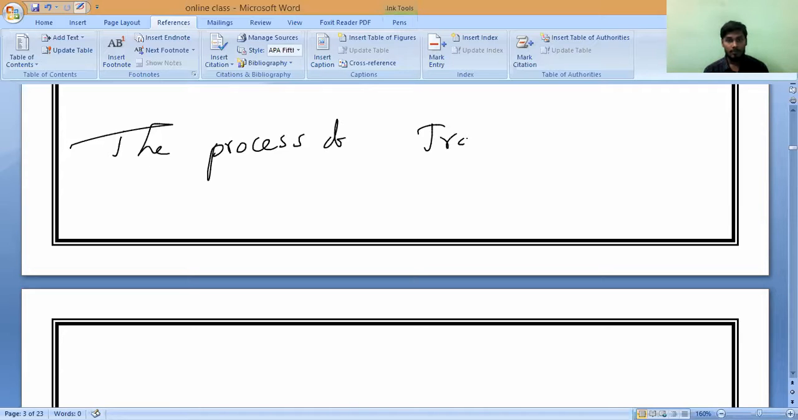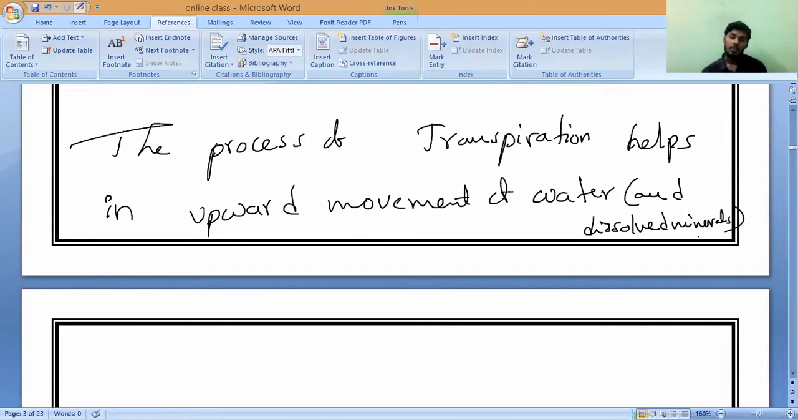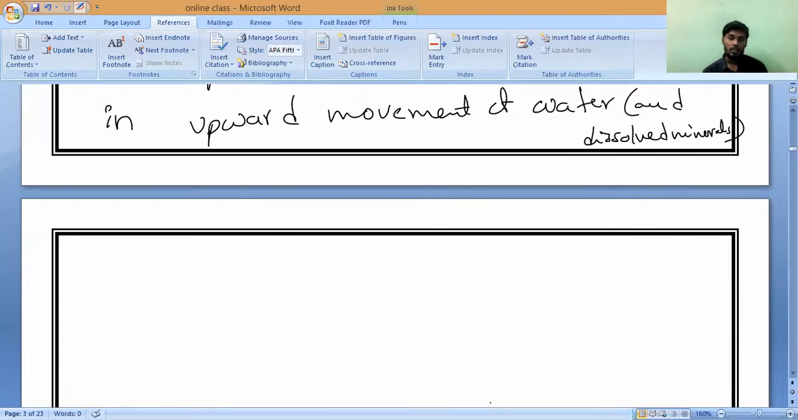The process of transpiration helps in the upward movement of water, and as well as what? And dissolved minerals continuously from the roots to the leaves through the stem.